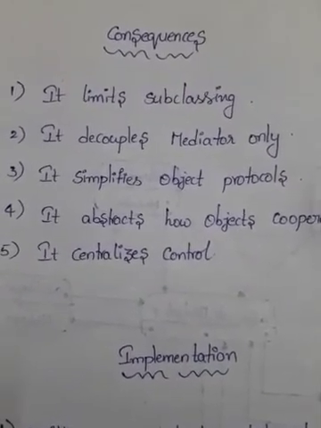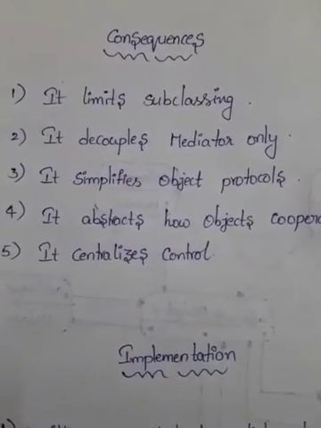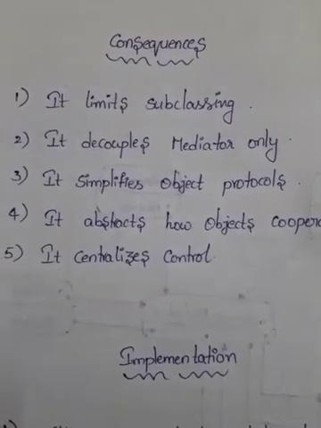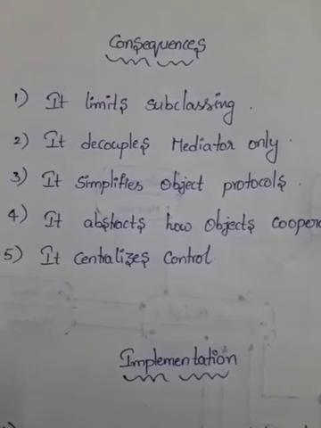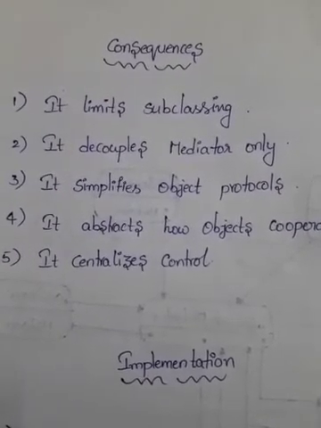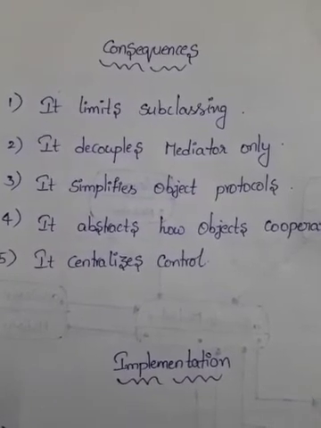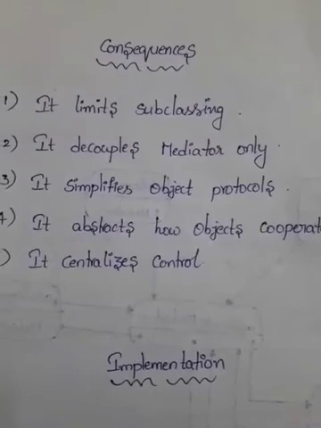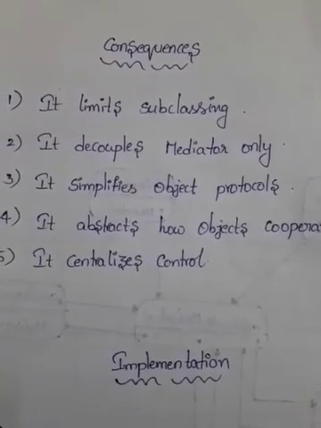So these are the 5 consequences we can say under a mediator pattern, that is: it limits subclassing, it decouples colleagues, it simplifies object protocols, it abstracts how objects cooperate, and it centralizes control. So these are the consequences.